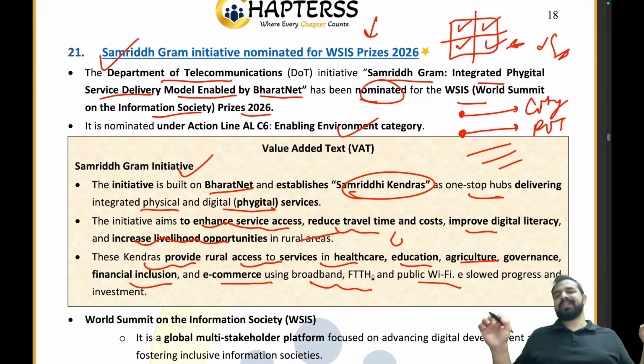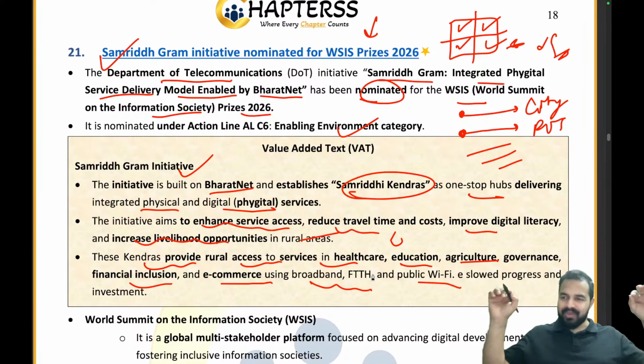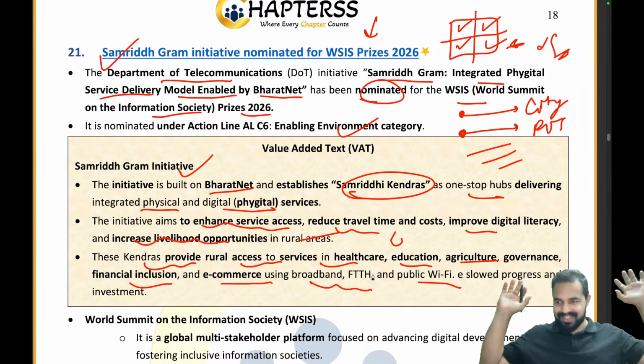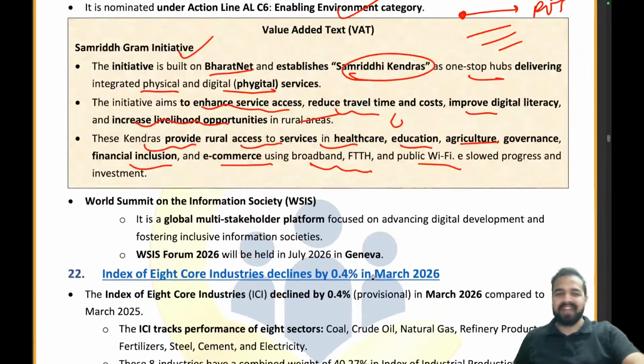So just remember, this is a kind of mall in your village where you can go to resolve your issues. Clear to everyone? And this WSIS part I already told you, it will be taking place in Geneva.